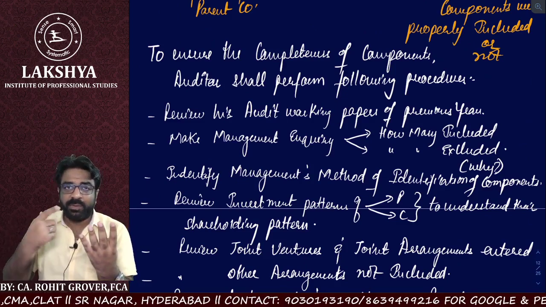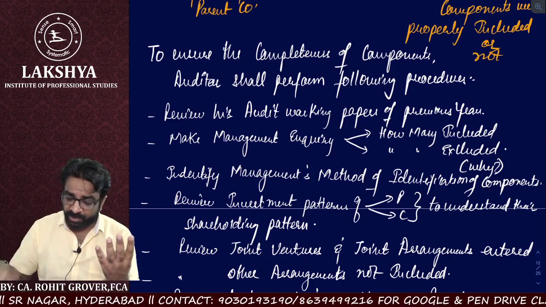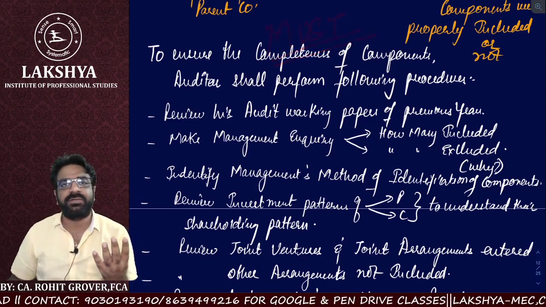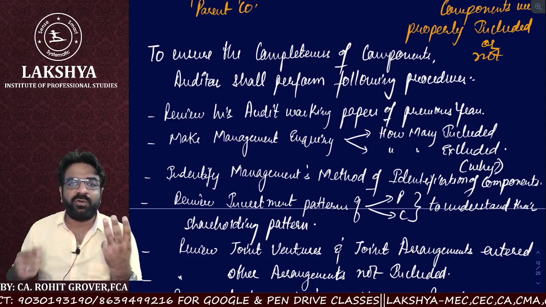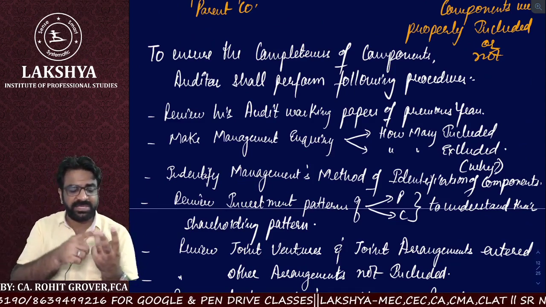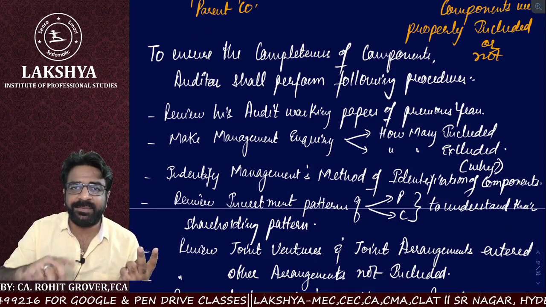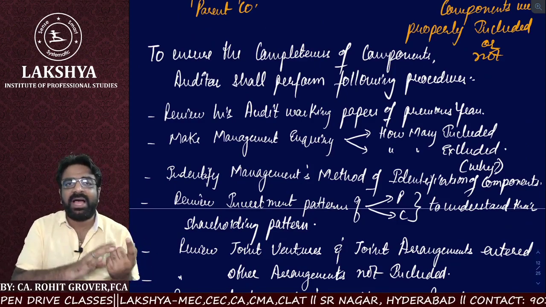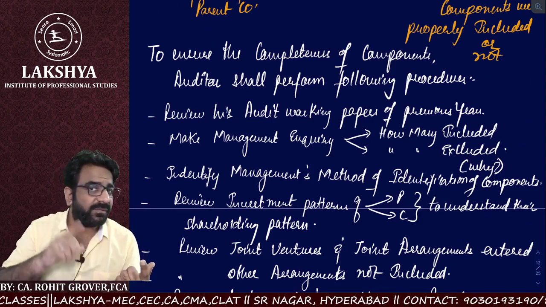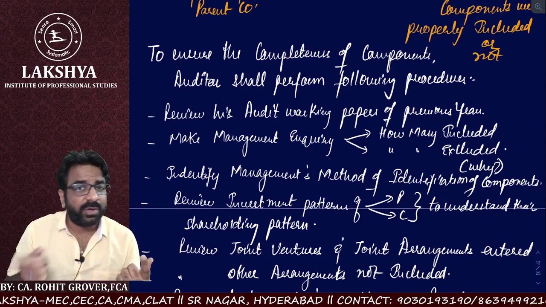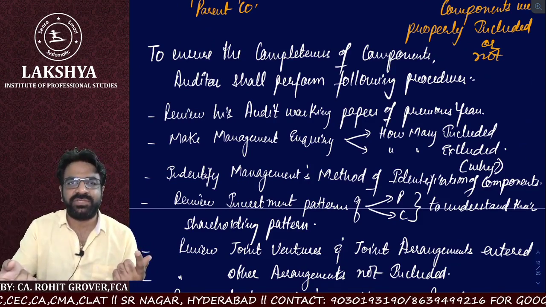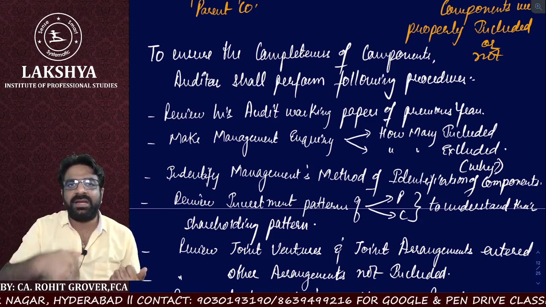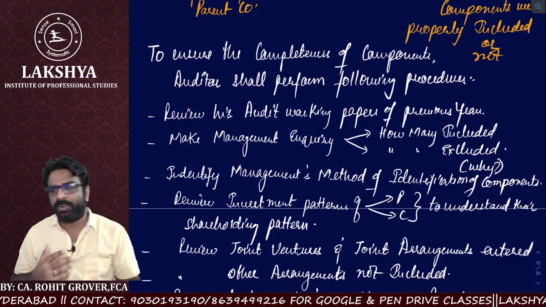What are the 4 points? We will do it in a cumulative manner because it's a very important question, a must question, I would say. Clear, everyone? So number one, I will review my own audit working paper. I will directly go to the management and ask them how many are included and how many are excluded. If excluded, what is the reason? I will also identify the management's method of identification of their components, and I will check the changes in the shareholding pattern and the investment of the components and parents.